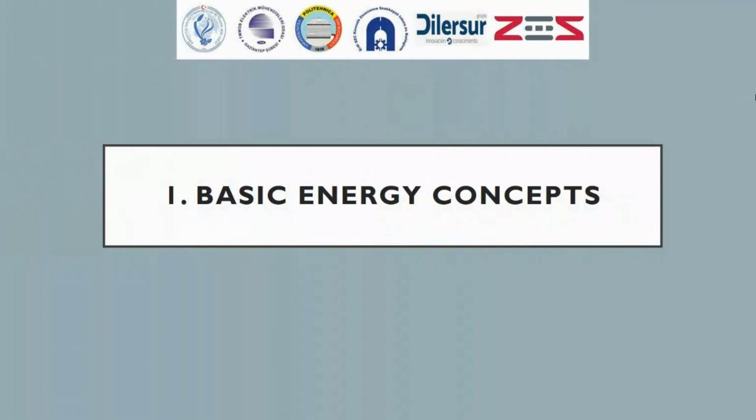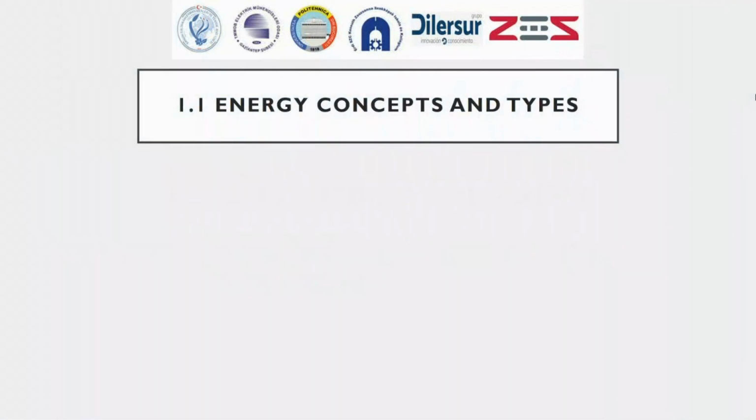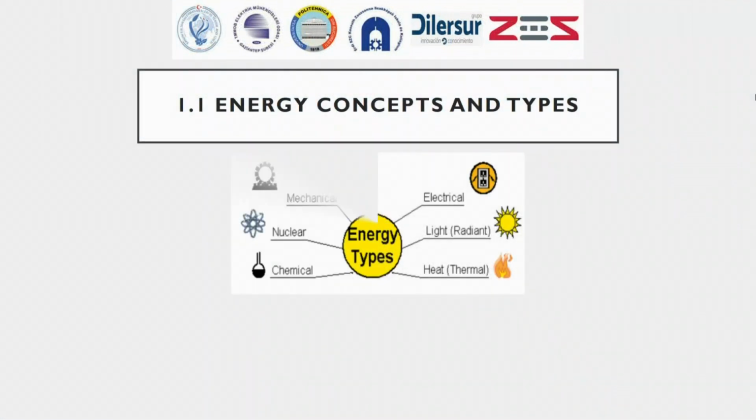Let's start with the basic concept and types of energy. Energy is the capacity that allows a system to work or to change its state. It can take different forms, such as mechanical, electrical, thermal, or chemical energy.